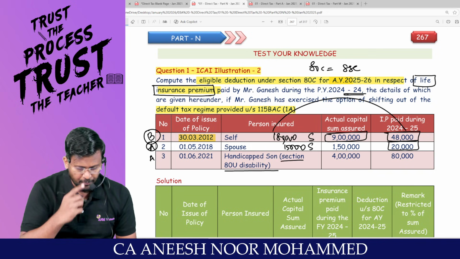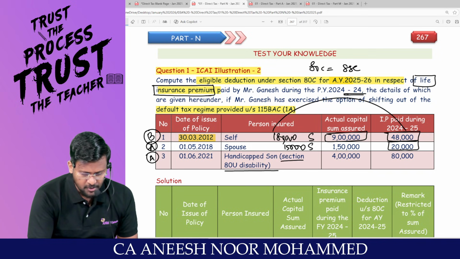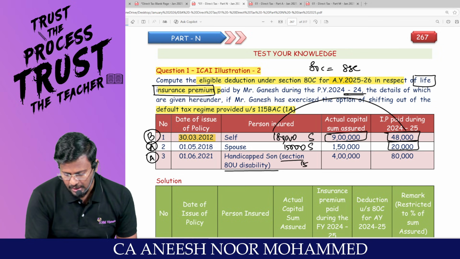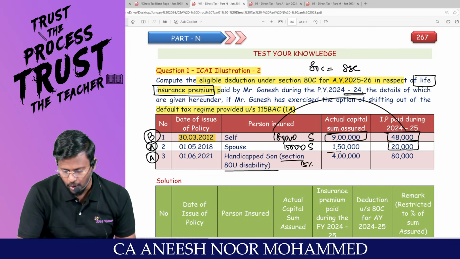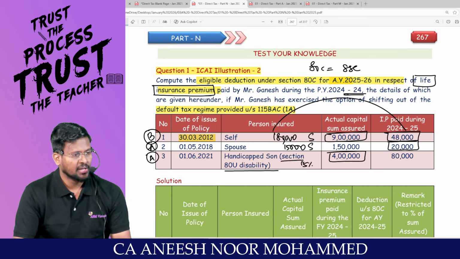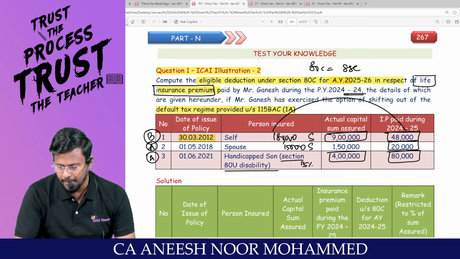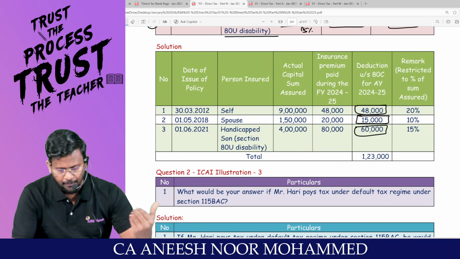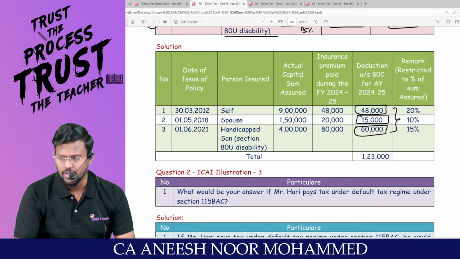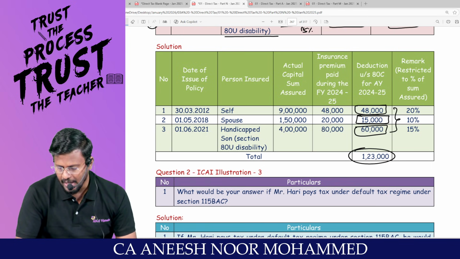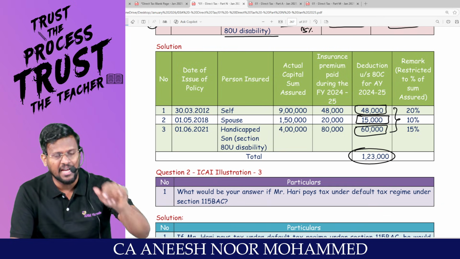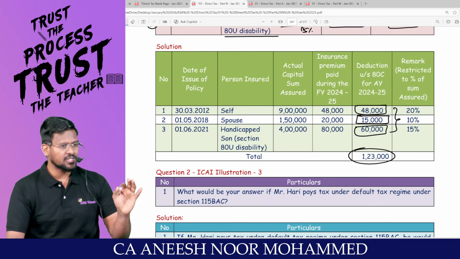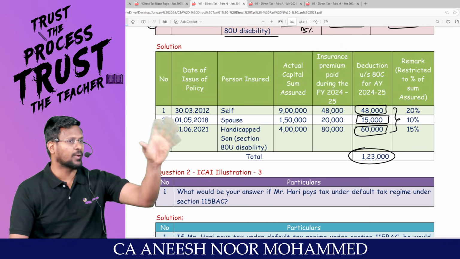Are you all ready with me? Whereas this handicapped son, whether it is before or after, the percentage is 15%. 4 lakh into 15% comes to 60,000, but they have really paid 80,000, so only 60,000 will be allowed. Are you able to appreciate? 48,000 plus 15,000 plus 60,000 comes to 1,23,000, which is less than 1,50,000, because individually 80C should not exceed 1,50,000.